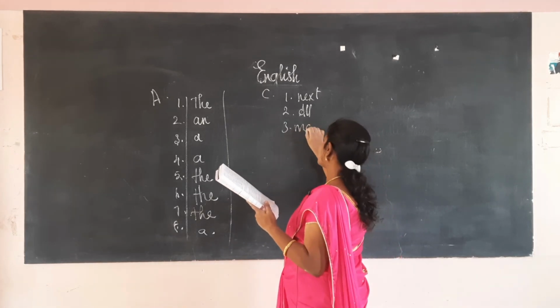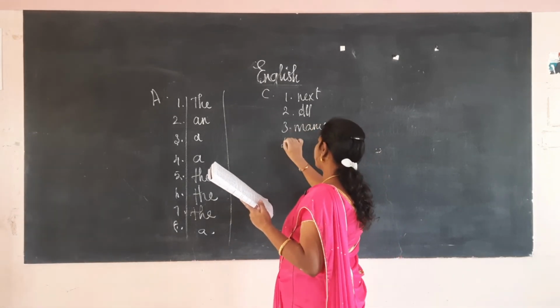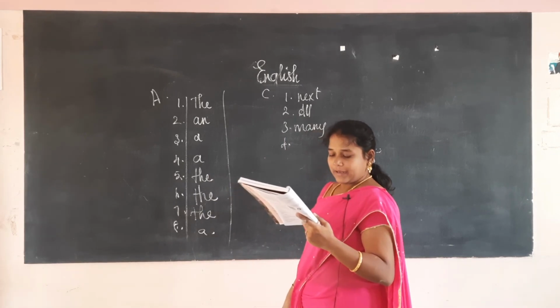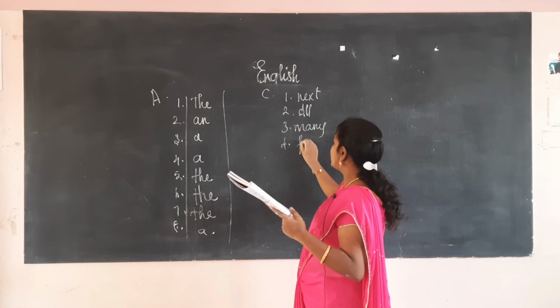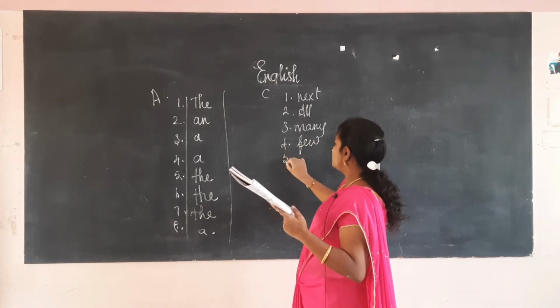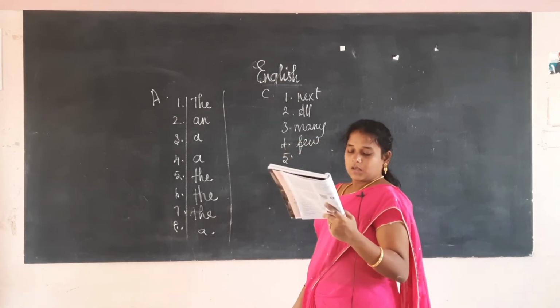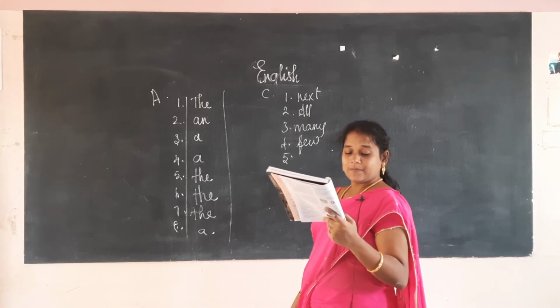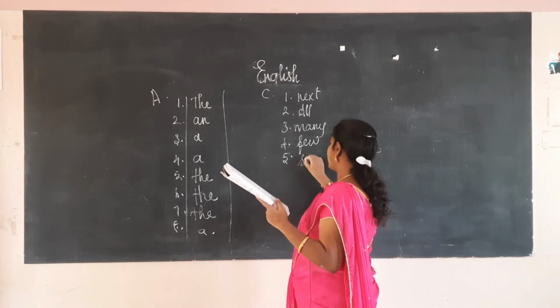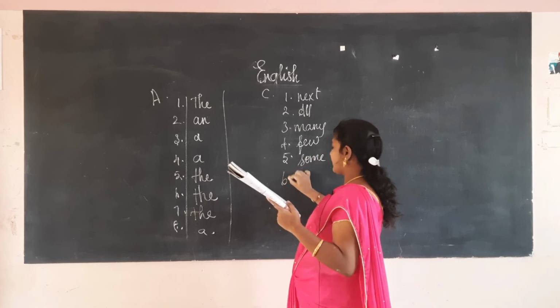Many ministers. Okay. Next one, a dash had very large plants. So here we are using the quantifier few. Again, dash had medium sized plants, some. Here also we are using the quantifier some.